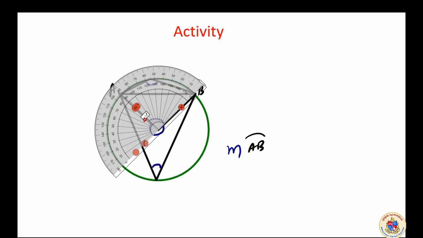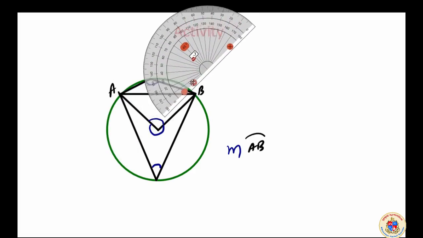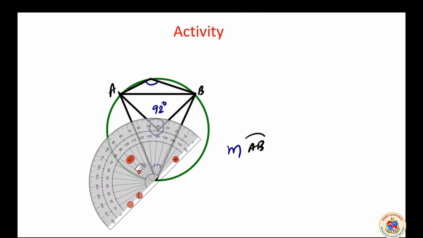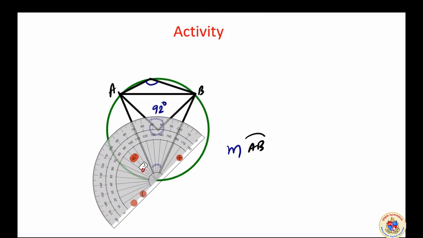It is starting from here. It is almost 92, I can say, 92 degree. Let that be 92 degree. No problem. I immediately would like to measure this angle.